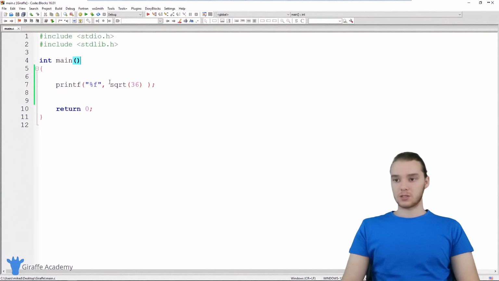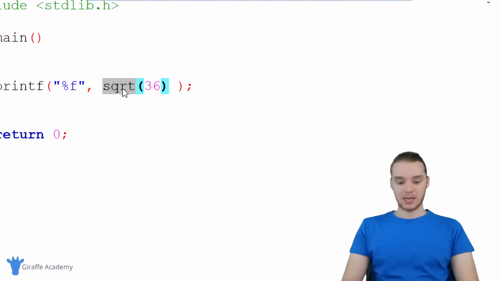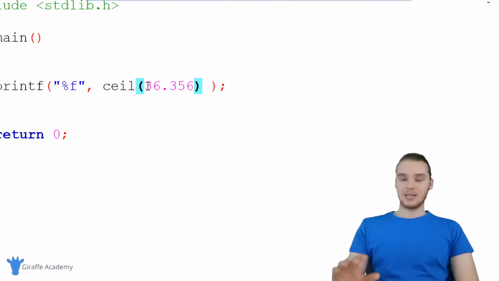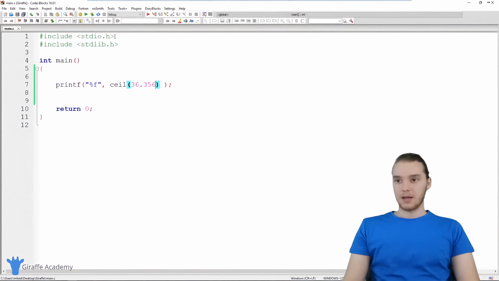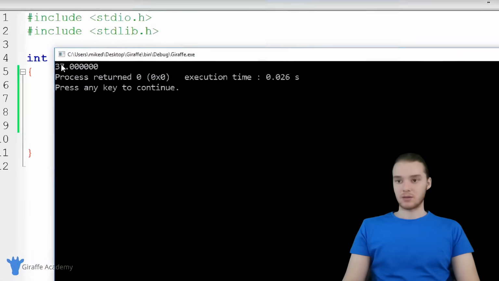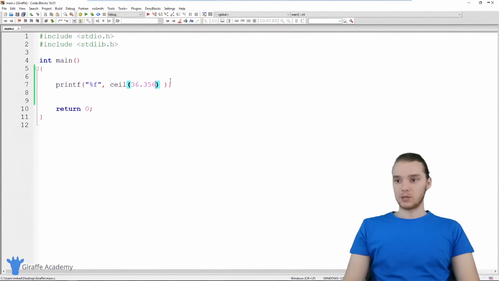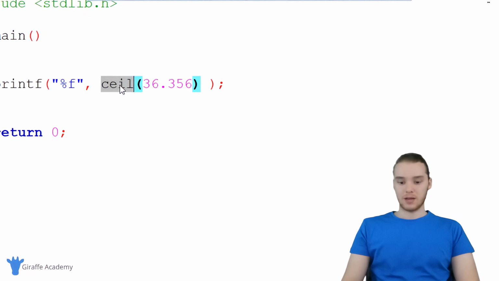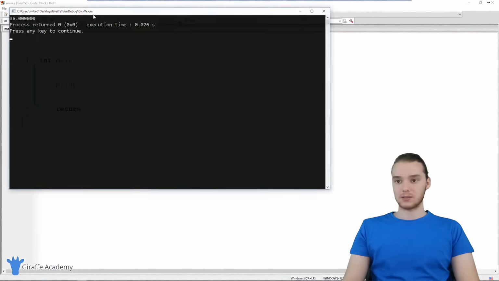And there's a couple other ones. Let's say that I had a decimal. I could say CEIL, which stands for ceiling. So if I had 36.7 or 36.356, this is going to give us the next highest number. It'll basically round this number up, and this is going to give us 37, as you can see. We can do another one, which is called floor. And floor will do the opposite. Floor will just round the number down no matter what. So if I had 36.656, this will round it down to 36.